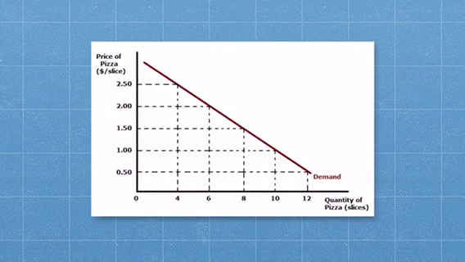If we take a closer look at the same graph, we can see that prices are on the y-axis and quantity of pizza is on the x-axis. At $2.50 for the price of pizza, if we dash that over until it intersects and dash down, we can see that 4 slices of pizza are demanded. However, when we drop the price down to, let's say, 50 cents, we dash it over to the right until it intersects and down, and we can see that we demand 12 whole slices of pizza because the price is so inexpensive. That's the law of demand.